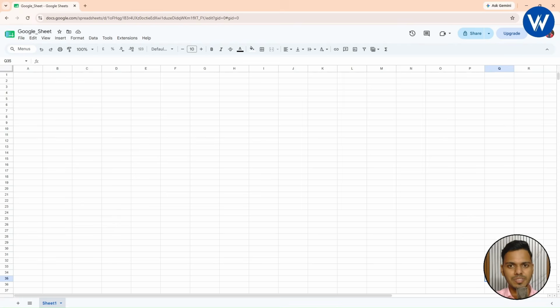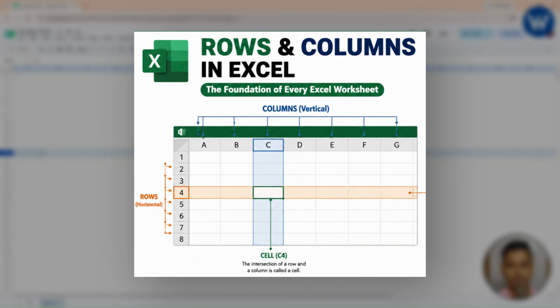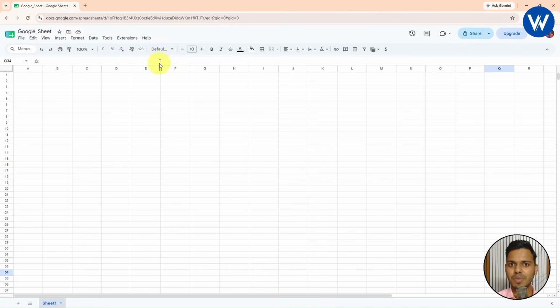Okay. This workbook is completely blank. Now moving to rows and columns. I think most of you already know these are the columns available in Google Sheet, and these are the rows, right? It is just like the rows and columns available in Microsoft Excel. The columns are represented vertically. These A, B, C, D are known as columns, and 1, 2, 3, 4 are known as rows, which are shown horizontally. Now let me show you the total number of rows and columns available in Google Sheet.